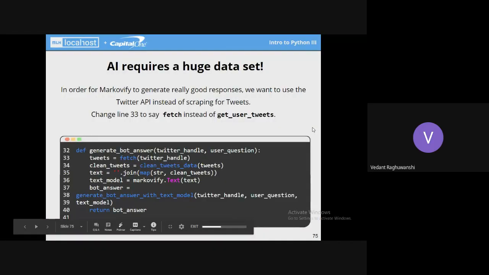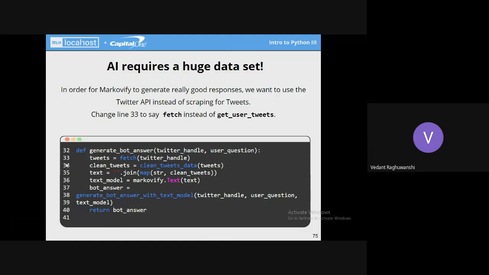This is that part. As you might have remembered, in the generate_bot_answer function, in the first line, line number 33, we used a function known as get_user_tweets. Get_user_tweets is a function which actually is scraping a very small amount of tweets. So instead of that, we'll be using a predefined function which is known as fetch.